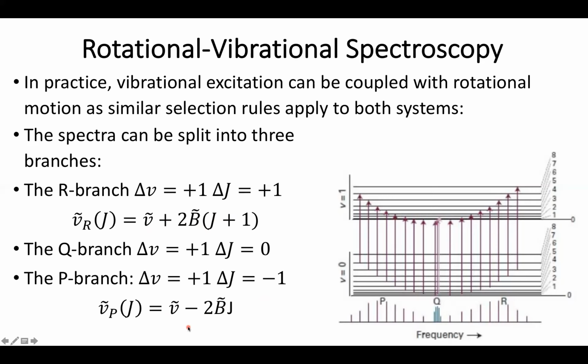However, we only tend to really be able to see it for molecules with a fairly low reduced mass. Because remember, as the reduced mass increases, our rotational constant is going to go from, say, 10 inverse centimeters, which I can see on a typical IR spectra, to something more like half, a tenth, a hundredth of an inverse centimeter, which means the whole spectra kind of comes together into a single peak and it all blends together. So this is something to keep in mind.